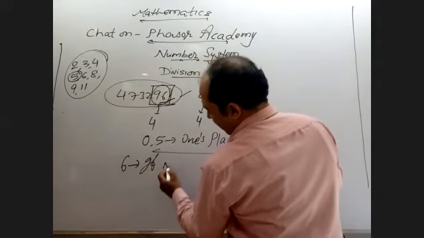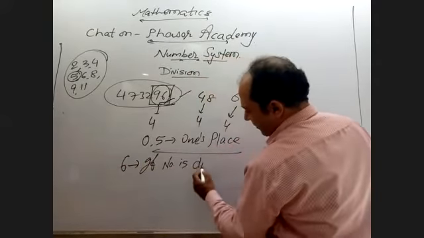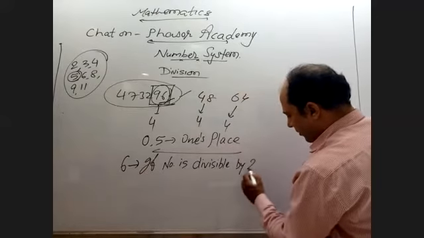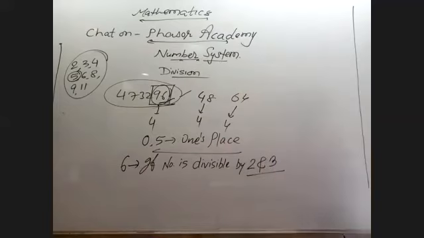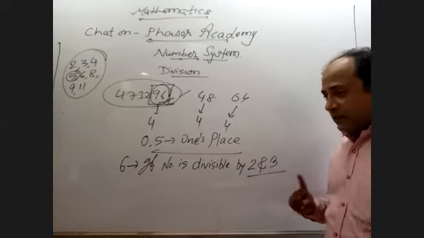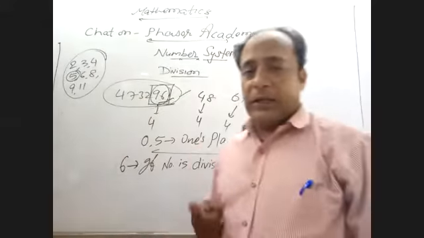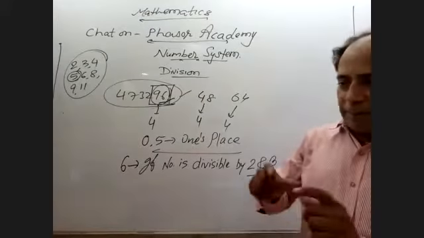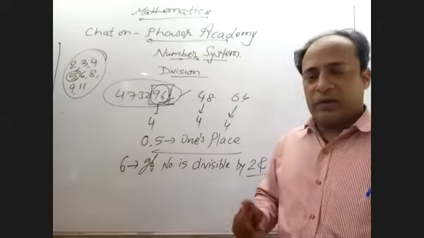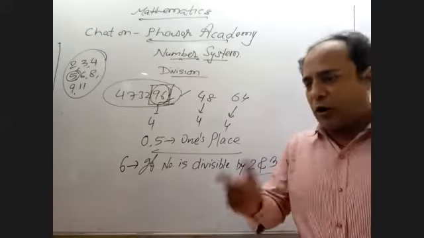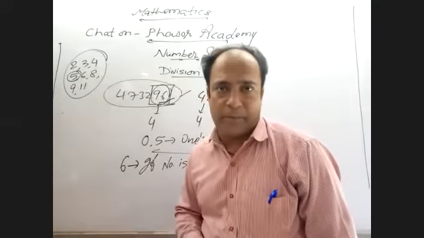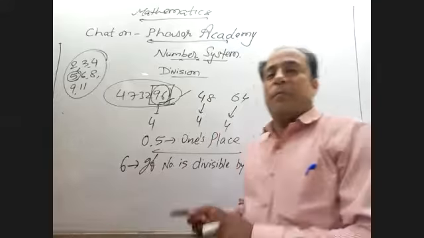If a number is divisible by 2 and 3, I'm not saying 2 or 3. See, in mathematics, there is a big difference between the words 'and' and 'or'. 'And' means it should be common, from both.